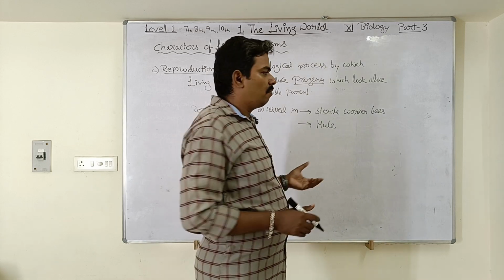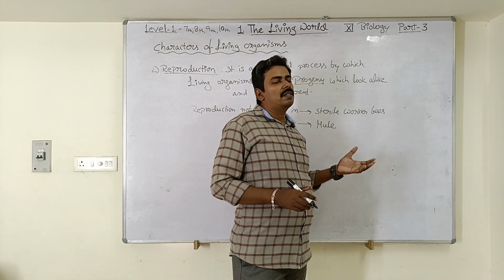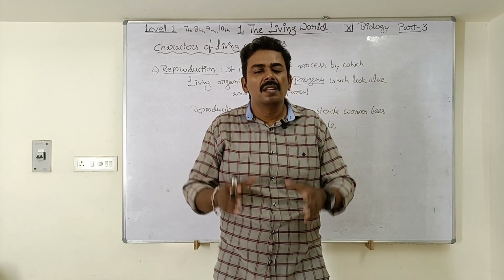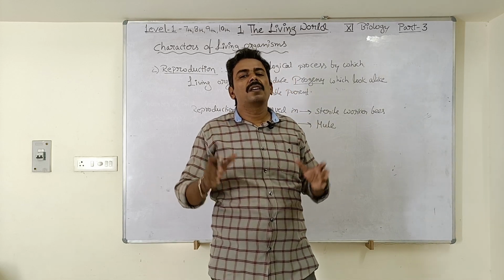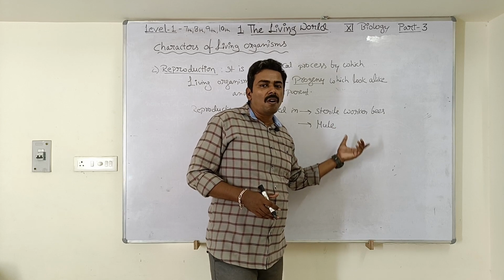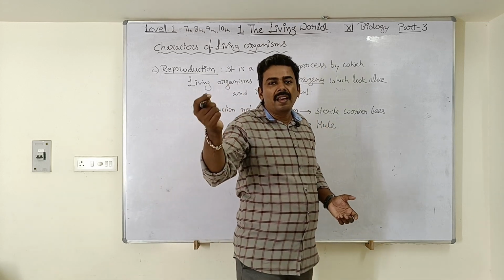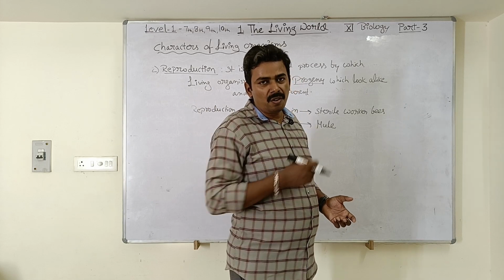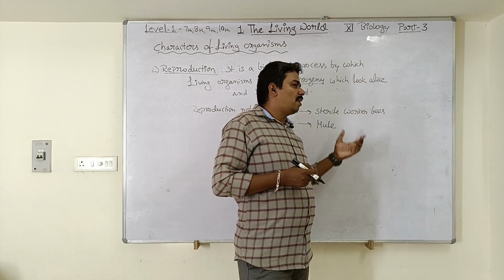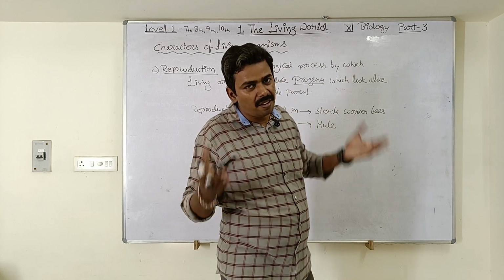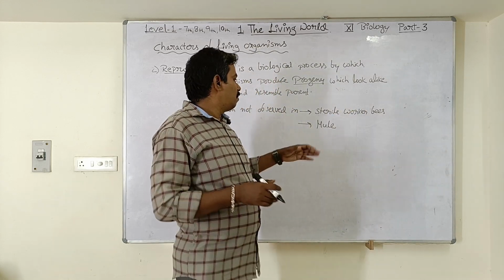Because of this, we cannot use reproduction as a defining character of living organisms, since some of the organisms are not reproducing. In a bees colony, if you observe, there will be worker bees which will be carrying honey from the flowers to the honeycomb. These worker bees don't have reproductive system, and that's why they cannot reproduce. Similarly, mule.